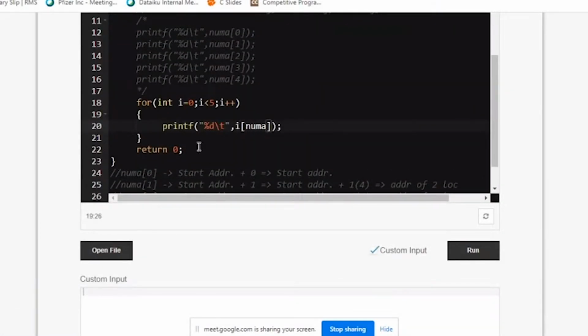Now I've told you what it is. Now we'll see what happens if I just give num A. What is num A? Correct. As I said, num A is actually holding your starting address.